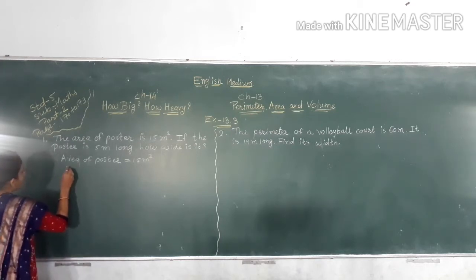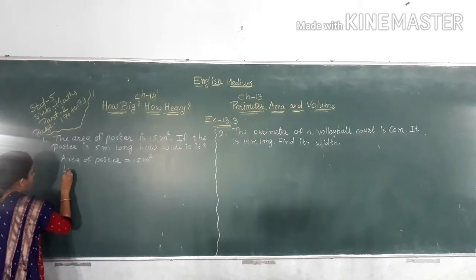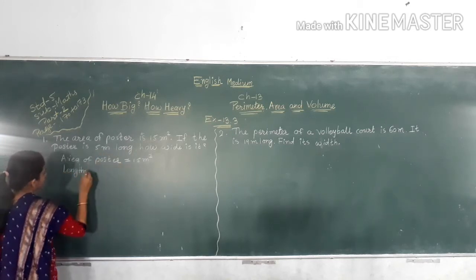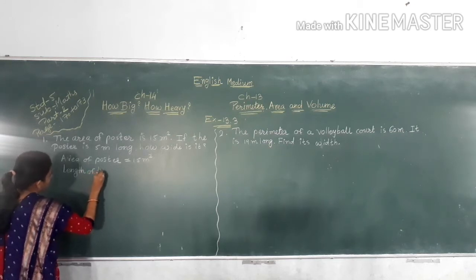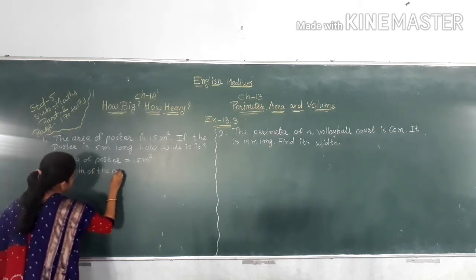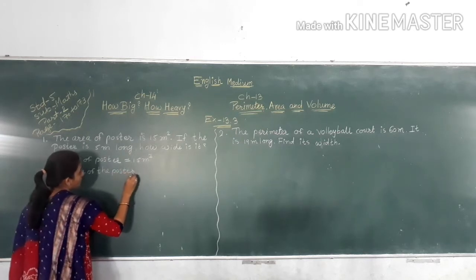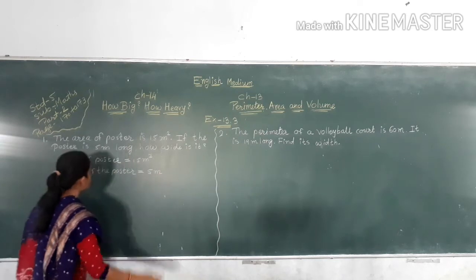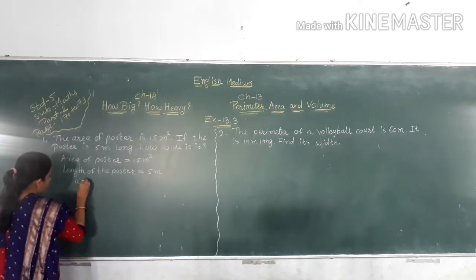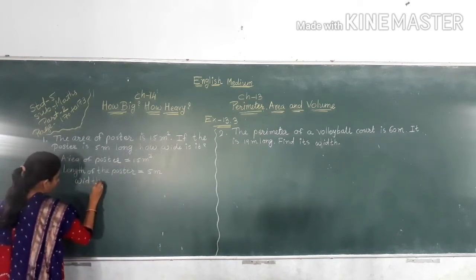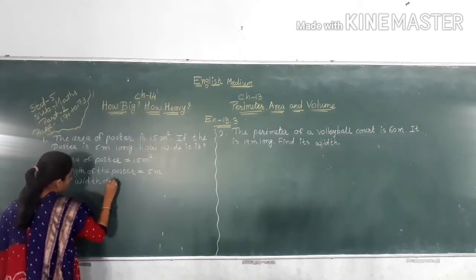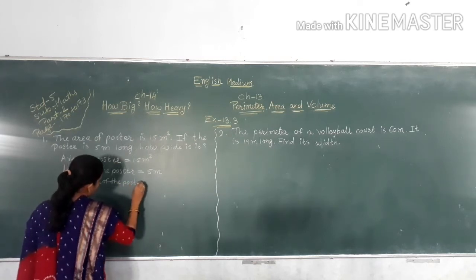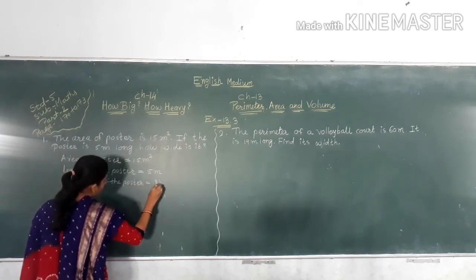So length of the poster is equal to 5 meter. So width of the poster is equal to what?